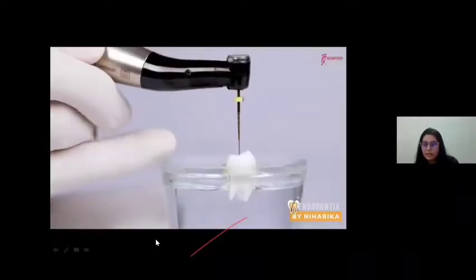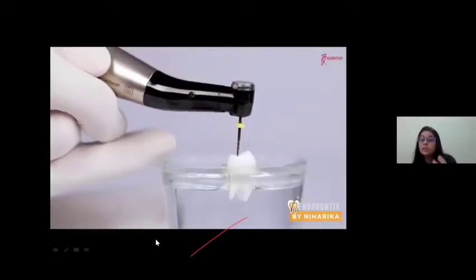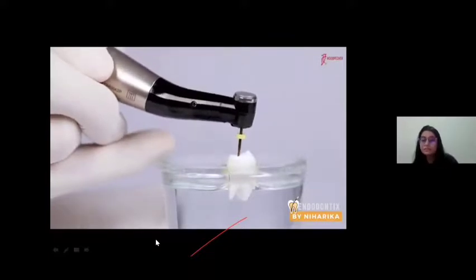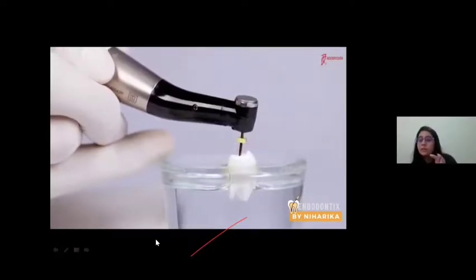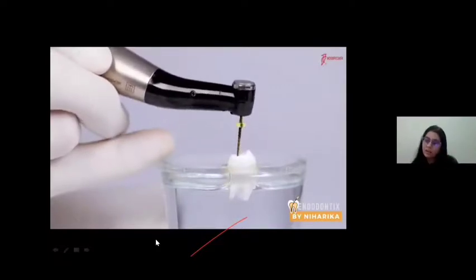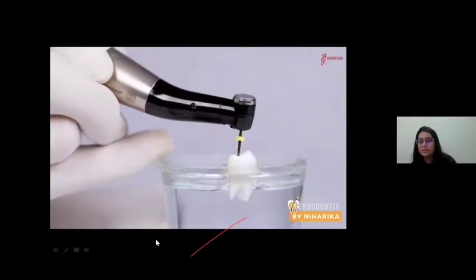There's a file inside the canal. Okay, it is moving in a continuously rotating direction. As soon as the torque reaches the predetermined torque value, the file starts moving in adaptive torque reverse. 90-degree anti-clockwise, 180 clockwise.